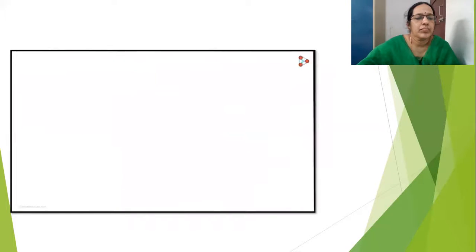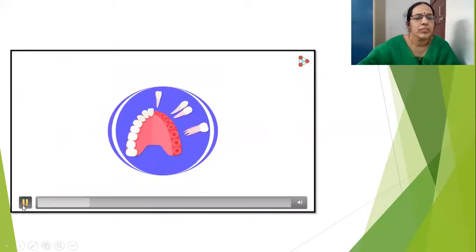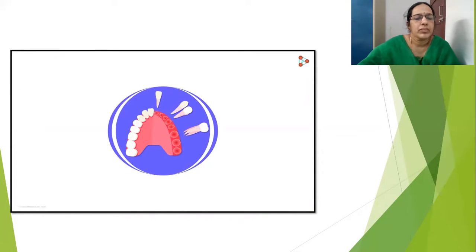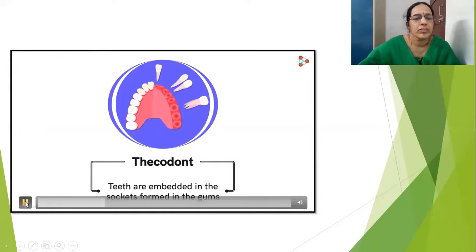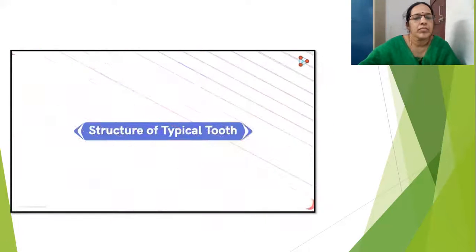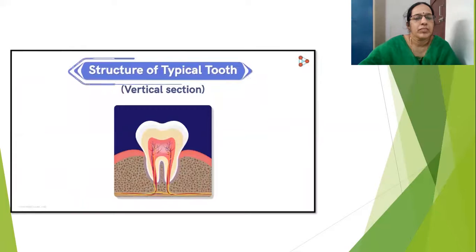In humans, for example, the teeth are firmly rooted in the sockets formed in the gums. The morphology gets a name, thecodont. This simply means the type in which the teeth are embedded in the sockets formed in the gums. Now, after having a glance at the gums, let's look at the actual tooth. This is what a typical tooth in a vertical section looks like.